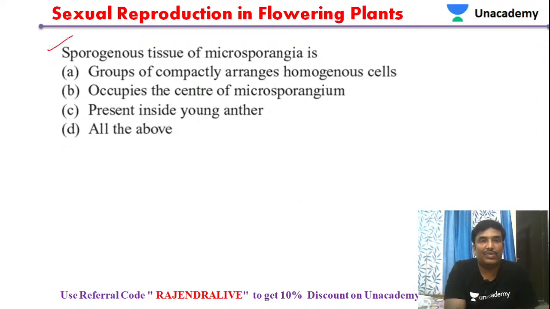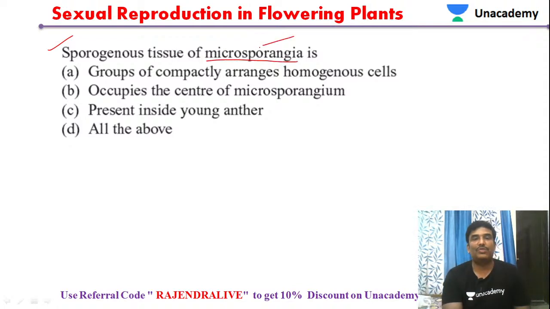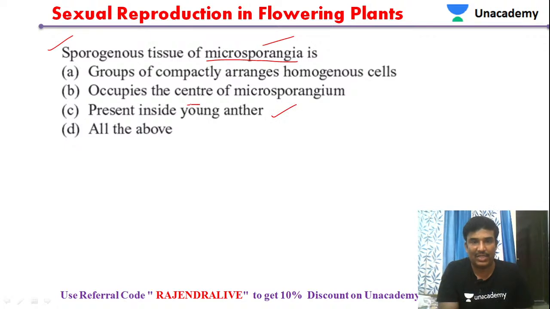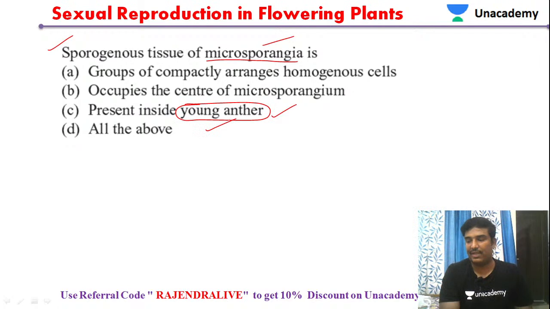Now let's move to the next question. Sporogenous tissue of microsporangia is... No doubt it is a part of the young anther, as we saw in the previous question also. That is the right statement. It occupies the center of the microsporangium, that is also right.